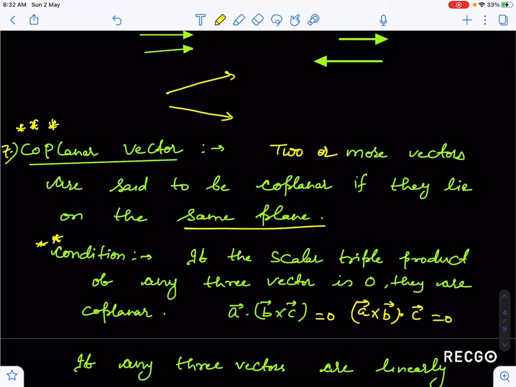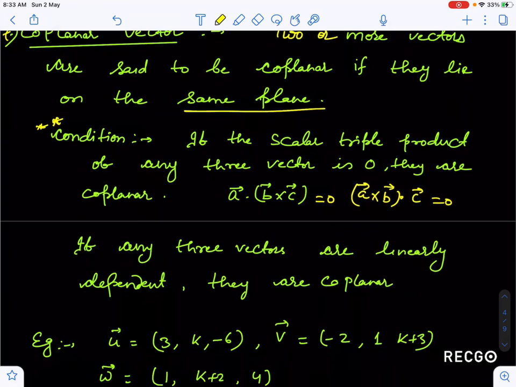So you should understand that for two or more vectors to be coplanar, they must lie along the same plane. Any two vectors you choose must be coplanar. If you discuss three or more vectors, you have to apply the condition that they must follow the scalar triple product. If any three vectors are linearly dependent, then they are also coplanar.